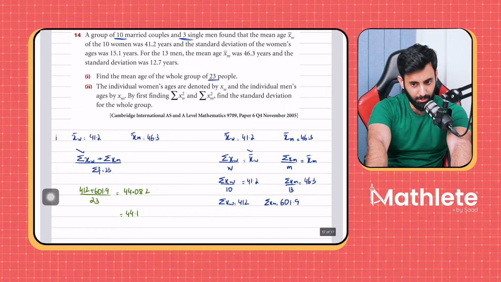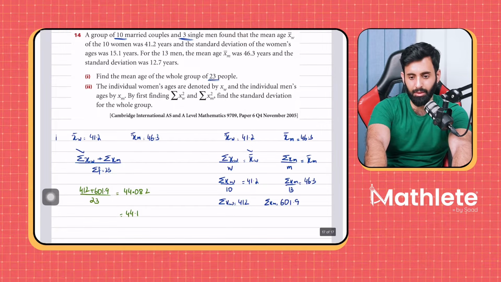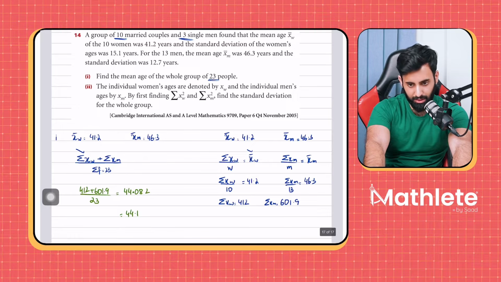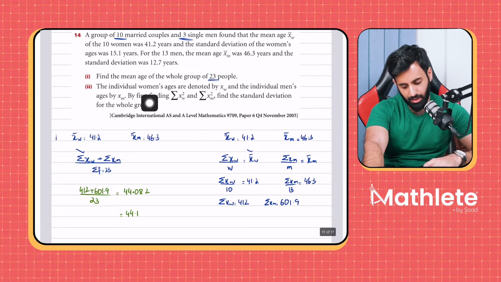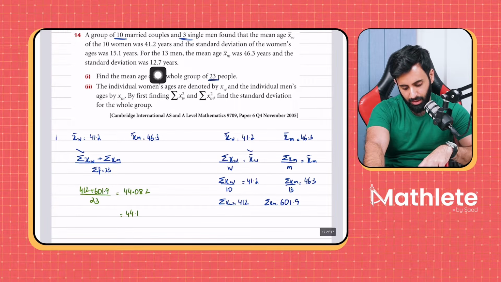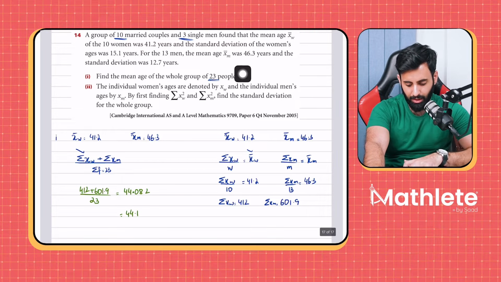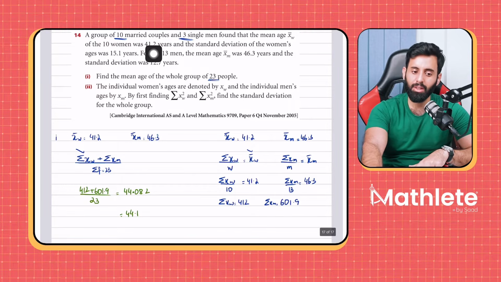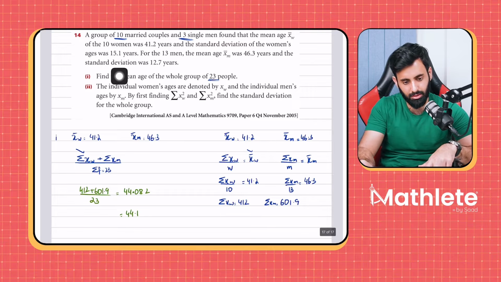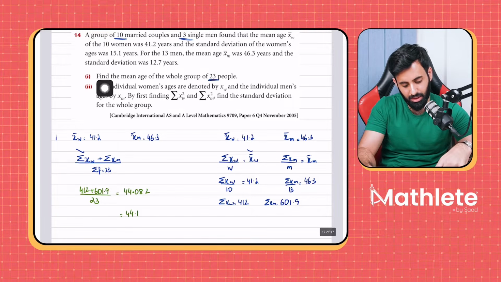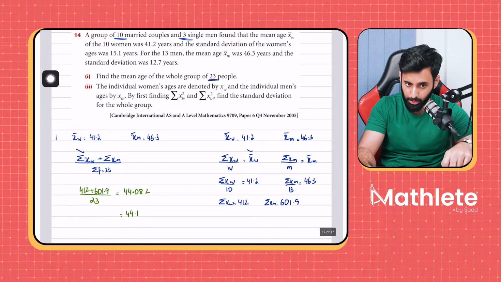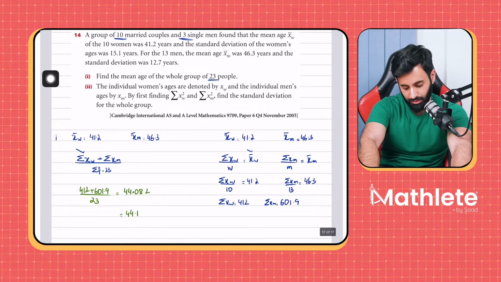No, we didn't add their means. We added their total ages and then divided by the total frequency. If you take the mean age of men and the mean age of women and then take their average, you're actually calculating the average of the averages. That's not what the question is asking. The question is asking to find the mean age of the whole group. There's a difference.